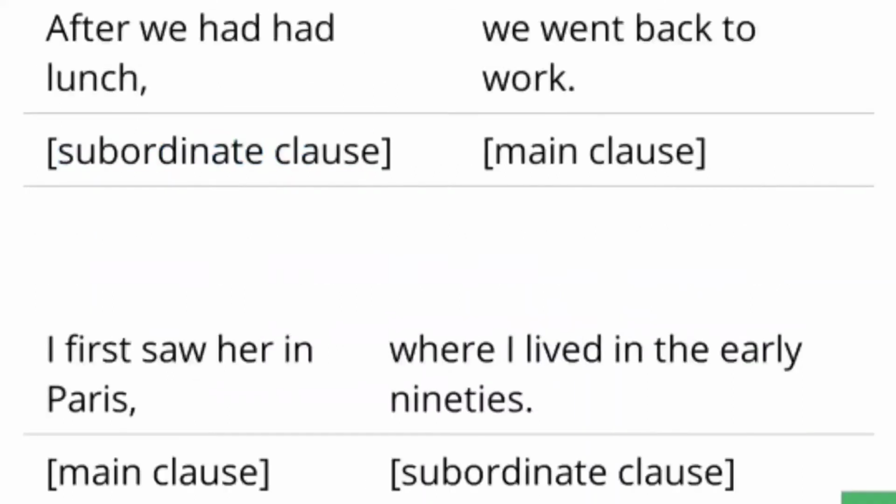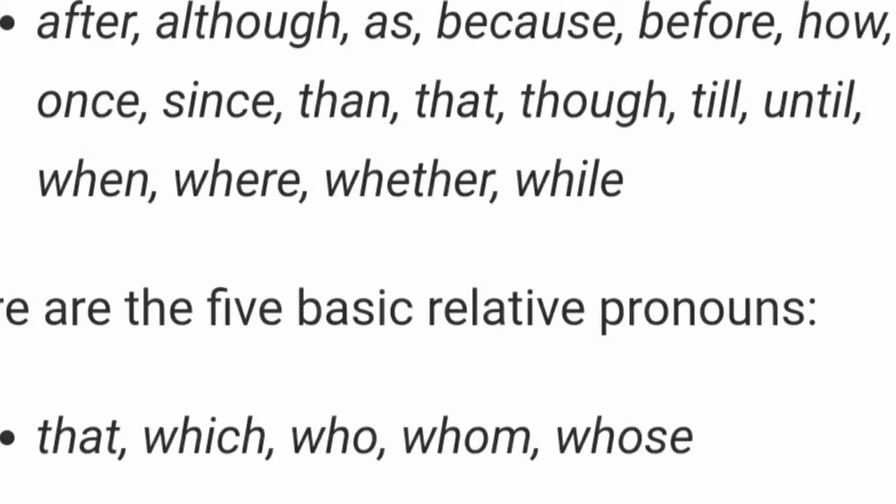Let's see. After we had lunch, we went back to work. After we had lunch, this is the subordinate clause because it is not giving the complete meaning itself. We went back to work, it is the main clause. I first saw her in Paris. This is the main clause. Where I lived in the early 90s. This is the subordinate clause.